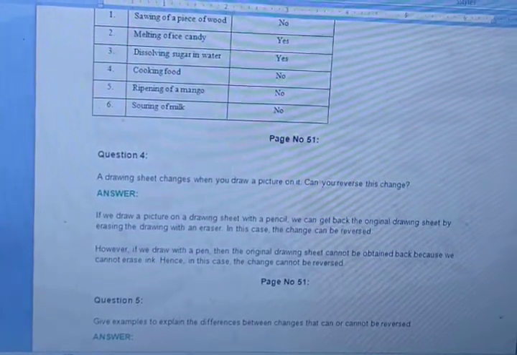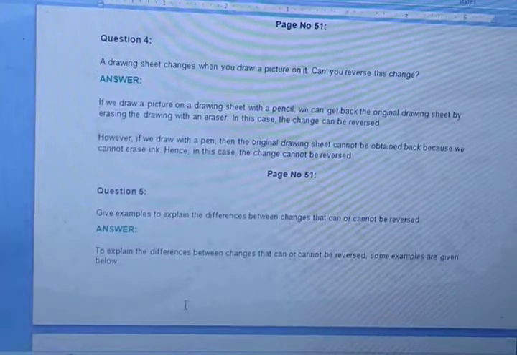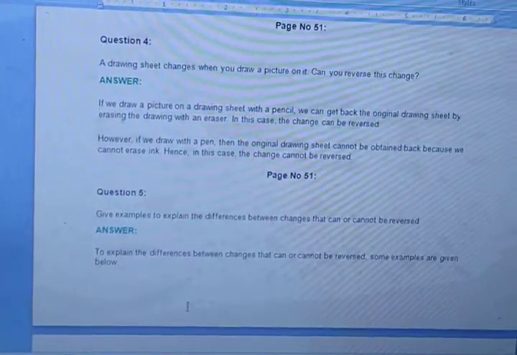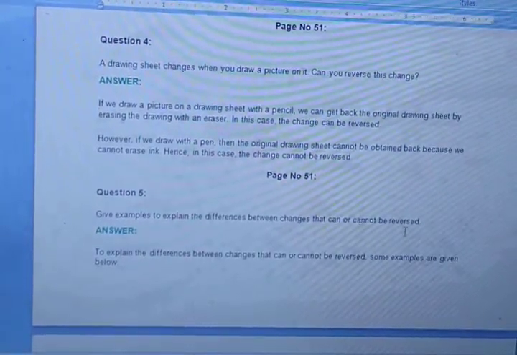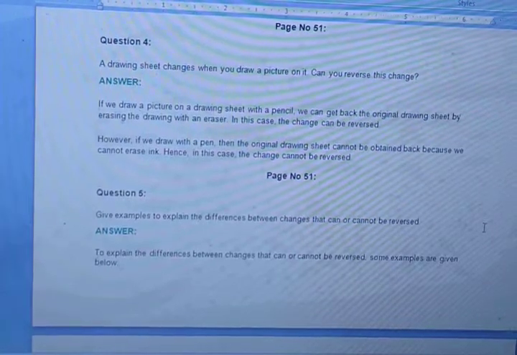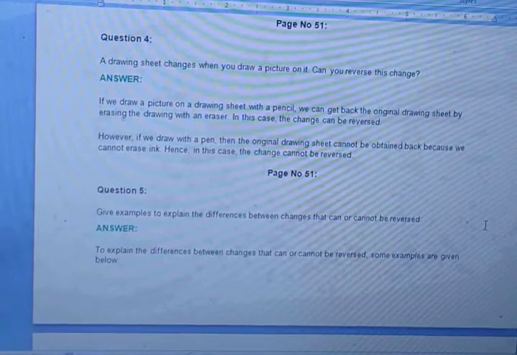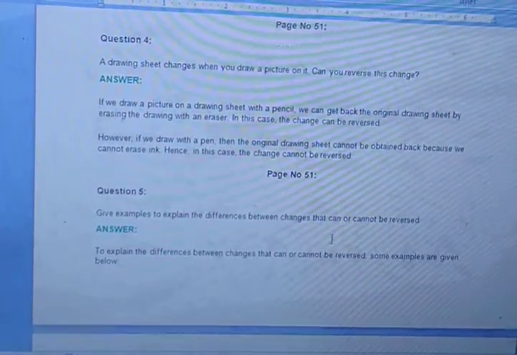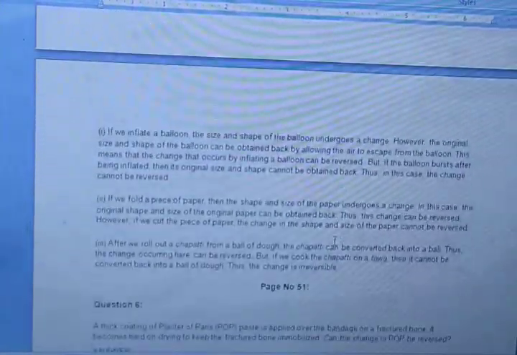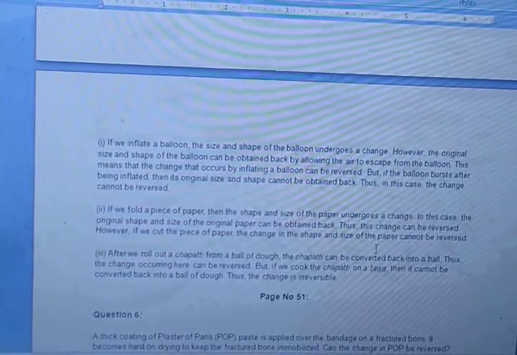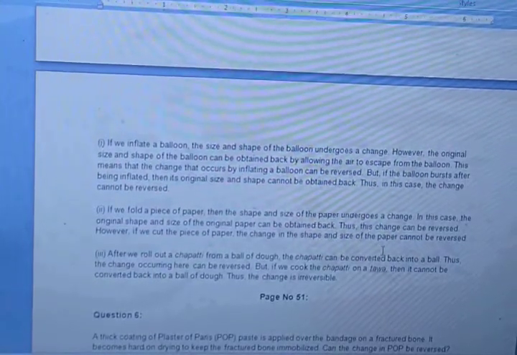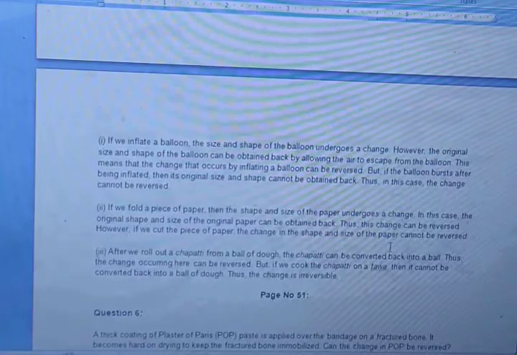Now we are moving towards the 5th question. Give examples to explain the difference between changes that can or cannot be reversed. Can you explain some examples from your daily life that can be changed back or not? So here you can see it is a very big answer already. You can see it in your video. You can write this whole answer. I am explaining it to you.